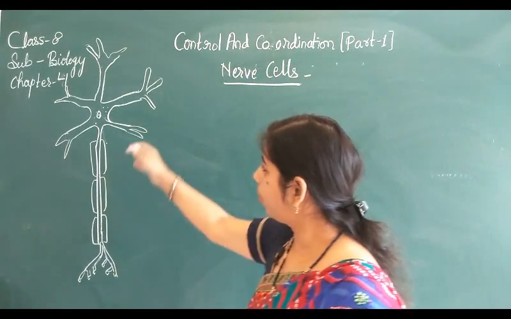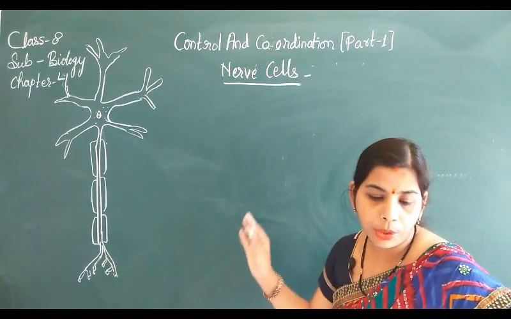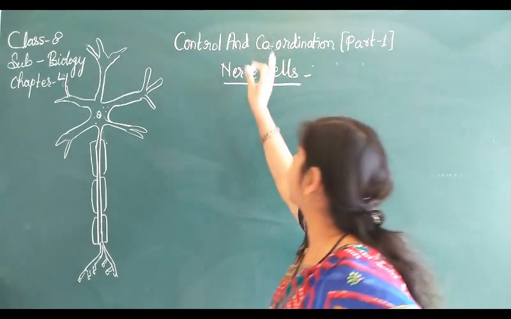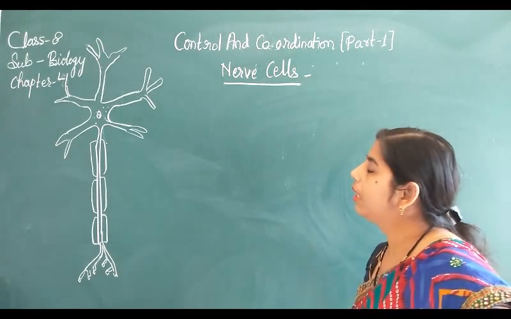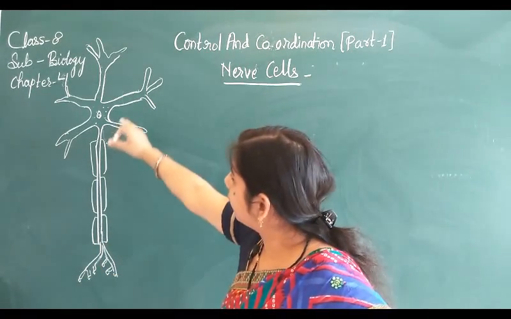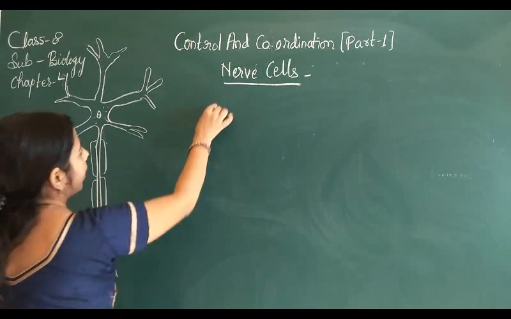So I had already drawn the diagram of the nerve cell. The nerve cell, as I already told you, is a structural and functional unit of the nervous system. बिना nerve cell के nervous system functional होगा ही नहीं. And a neuron is having this type of structure. इस तरीके का some structure होता है. They are having three parts.